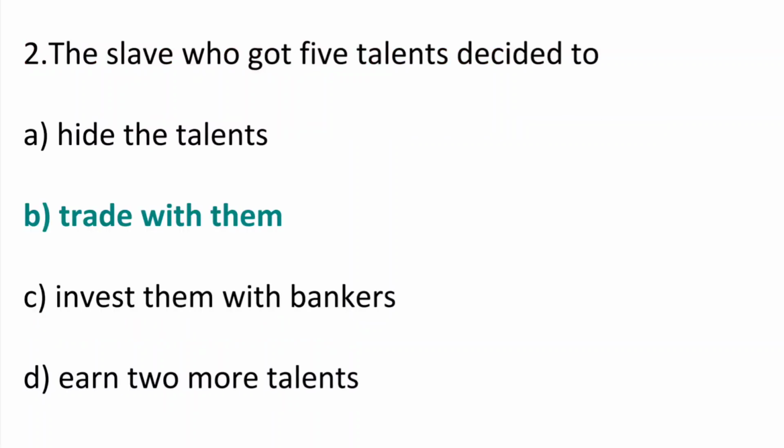Second question, the slave who got 5 talents decided to option A, hide the talents, B, trade with them, C, invest them with bankers, D, earn 2 more talents. So the correct answer is option B, trade with them.